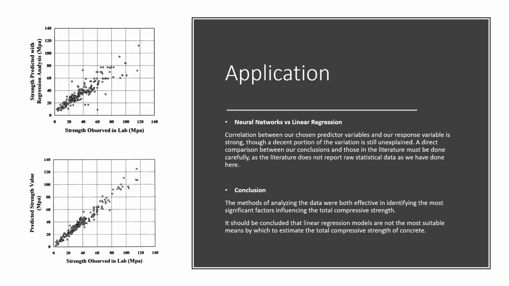The figures at the left are from Yeh I-Cheng, Modeling of Strength of High-Performance Concrete Using Artificial Neural Networks. They compare predicted versus actual concrete strength. As you can see, they both demonstrate that there is a decently high reliability of both methods, but the bottom figure shows that predictions made by neural networks more closely resemble actual values. Thus, it should be concluded that linear regression models are not the most suitable means by which to estimate the total compressive strength of concrete.